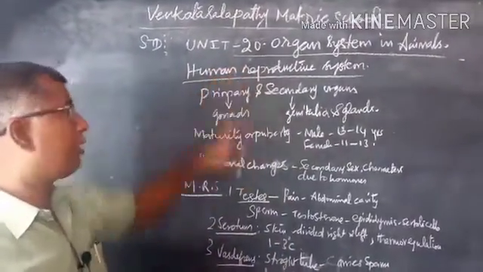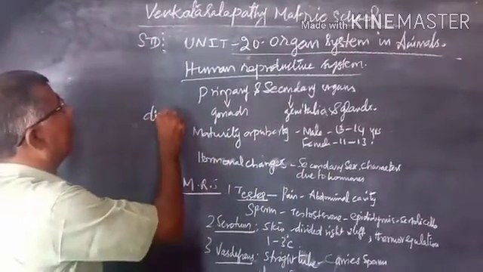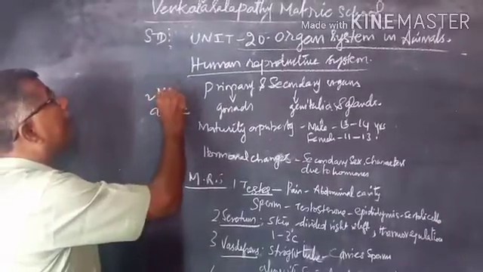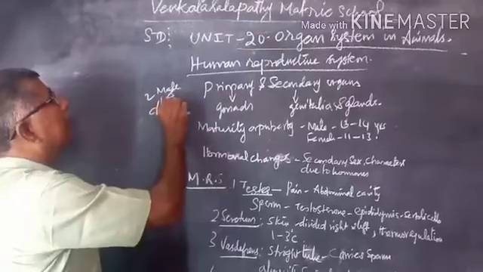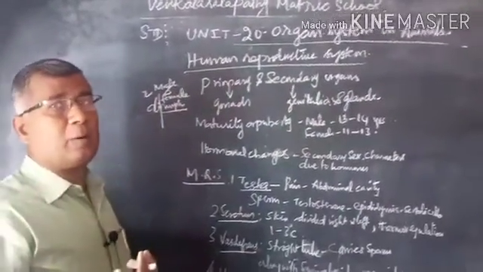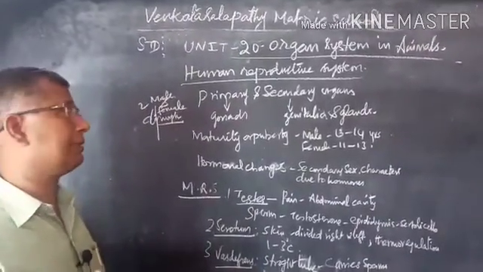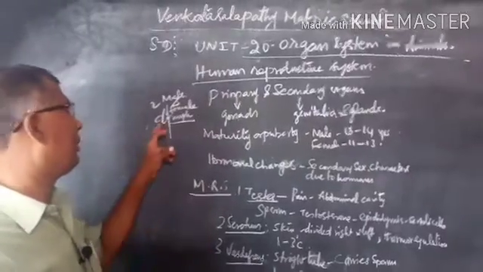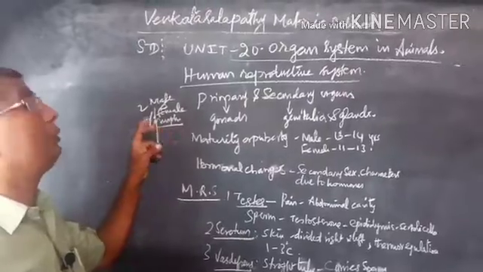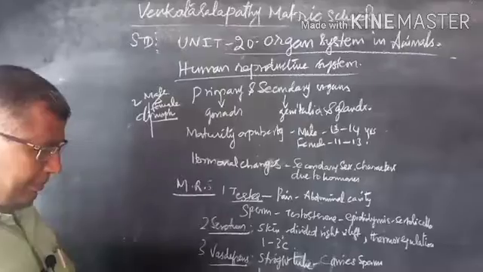In human beings there is sexual dimorphism. Sexual dimorphism means morphologically different into two, that is male and female. Some organisms have both male and female sex organs in the same animal; they are called hermaphrodites. Understand? In human beings, the male and female are morphologically different into two, so that is why it is called sexual dimorphism.